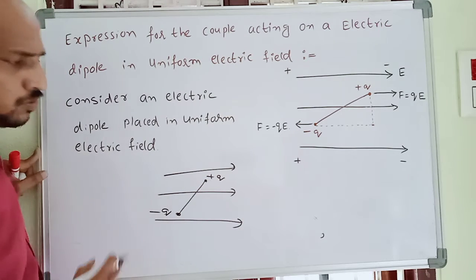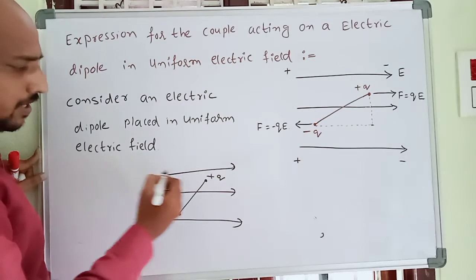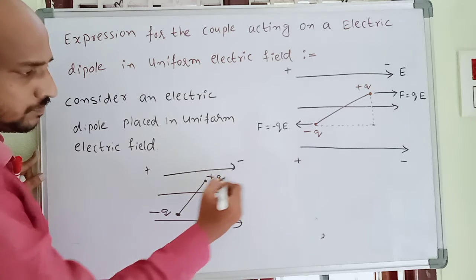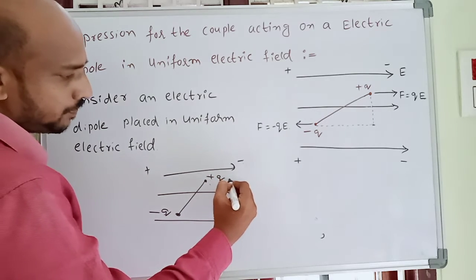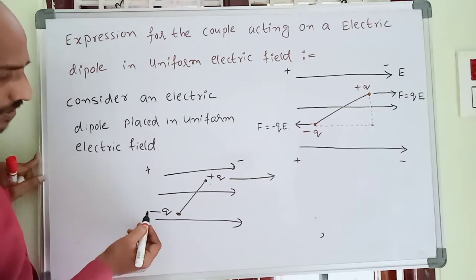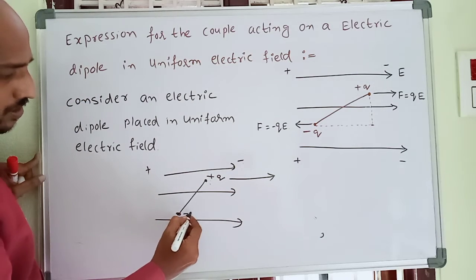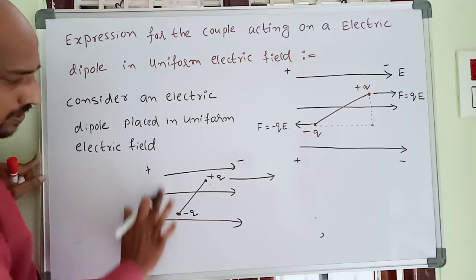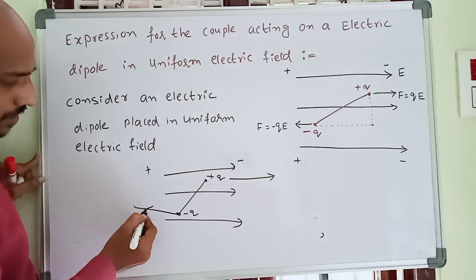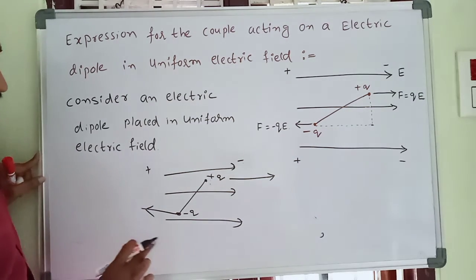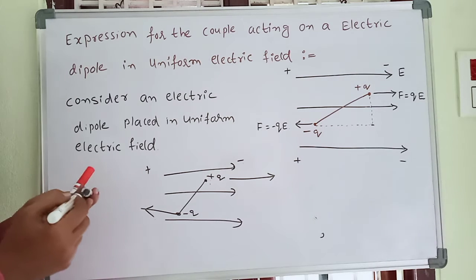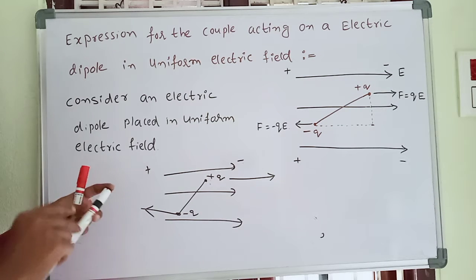The force of attraction acts in this direction on the minus q charge, and on the plus charge the force acts in this direction. So two forces are acting here, but they are not in exactly opposite directions.